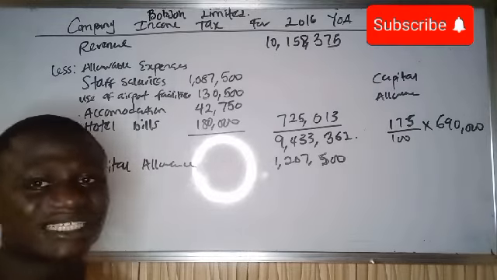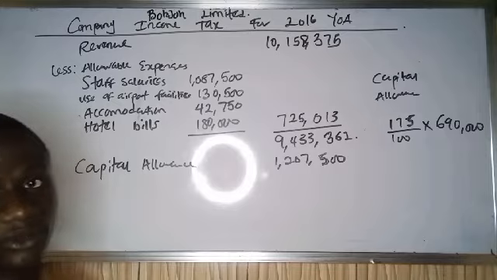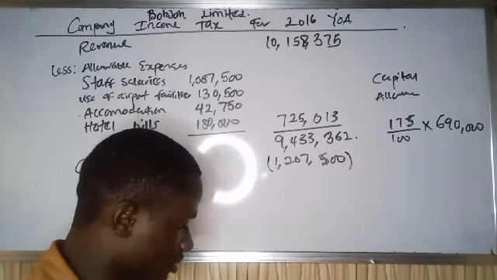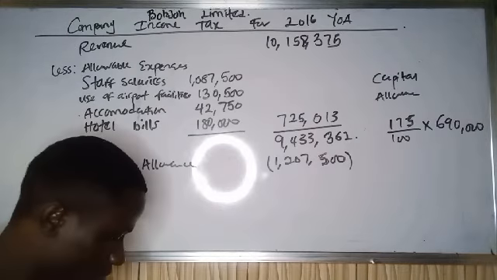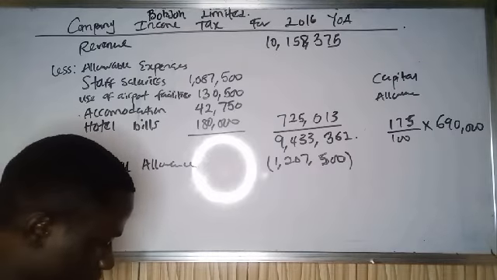So to get the income we are now going to tax, we need to subtract our capital allowance from our income. So subtract this from this. What will that give us? 9,433,362 minus 1,207,500.